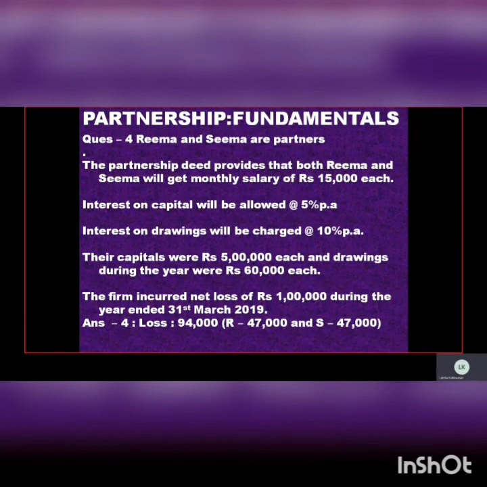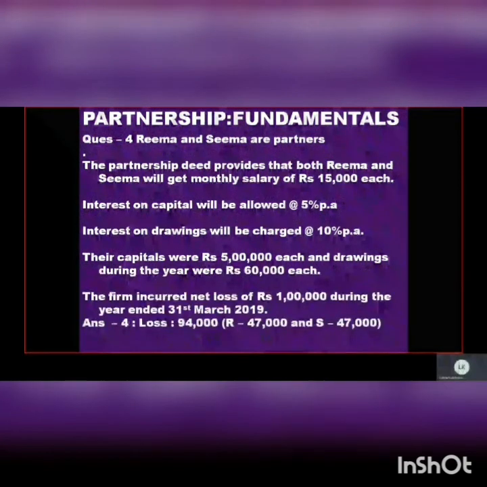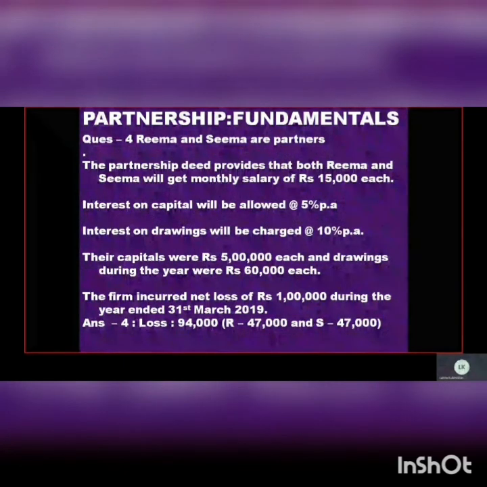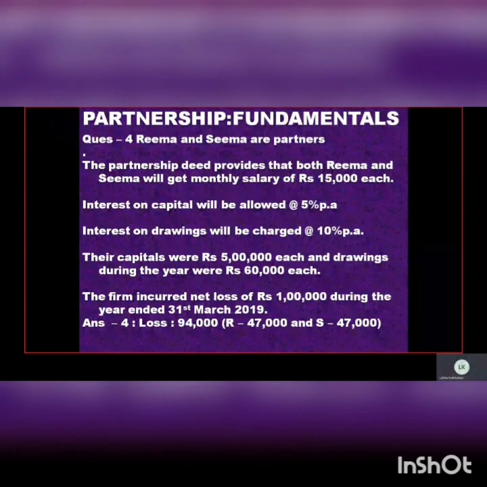Remember this. In this situation, when there is a net loss, the partners won't be getting interest on capital because the firm is under a loss. The partners won't be getting any salary. Only the interest on drawings, because it's actually an income for the firm, which the partners have to pay. You will show it on the credit side. And the net loss should come on the debit side of the P&L appropriation account.